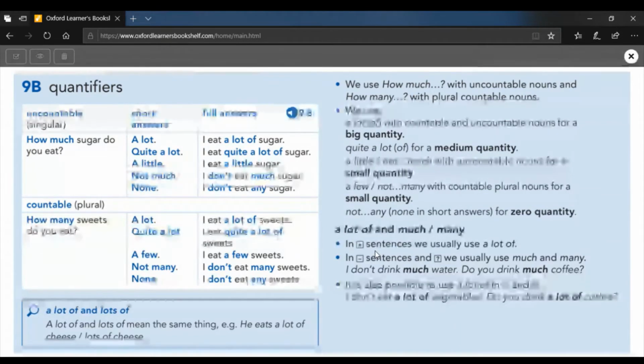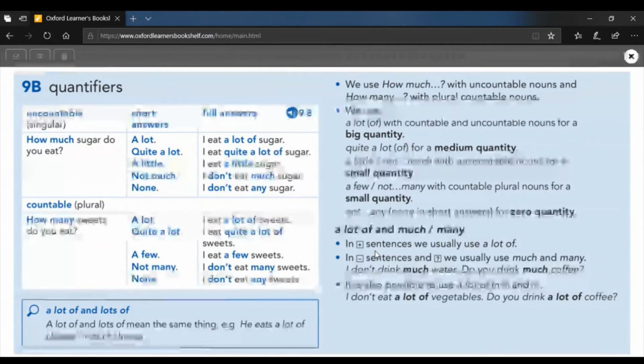But you need to know much if we can't count it, like water or coffee, and many if we can count it, like bananas and apples. It's also possible to use a lot of in negatives and questions. I recommend that you do that, but not in the exercises that are coming next.